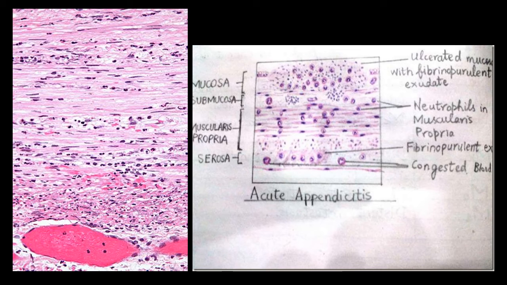See here, to the left side, I am describing from the bottom, you are seeing one congested blood vessel. On top of that, the pink threads are nothing but the muscularis propria, and you can appreciate the presence of neutrophils in that. On the right side picture, I just wanted to show the diagrammatic representation. From the top, you are seeing ulcerated mucosa, and in the muscularis propria, you are seeing neutrophils, and in the serosa, you can see congested blood vessels.